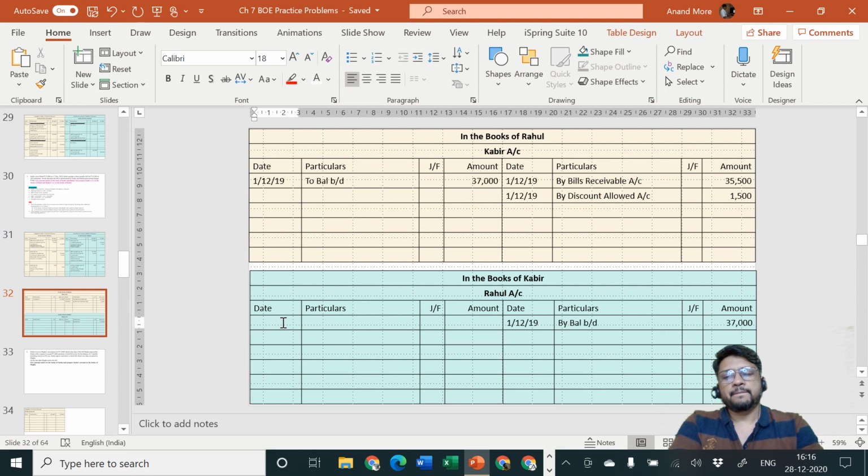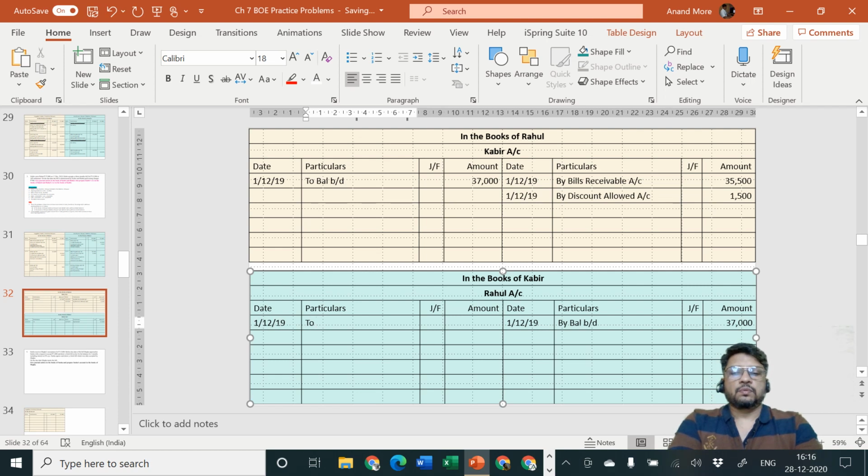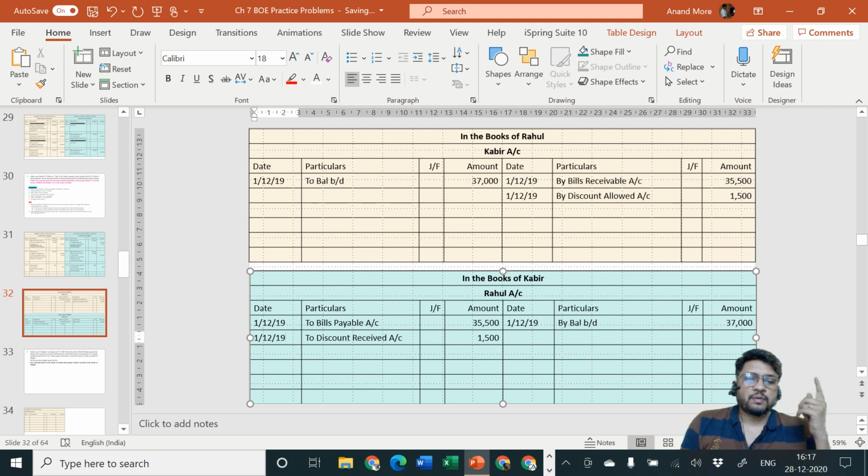So here you will specify date is 1st of December 2019, to bills payable account 35,500 and 1,500 to discount received account. Sir, but discount received is income, credit all incomes and gains. So sir, it should be credited. Yes, discount received account should be credited, and discount received credited under the heading by Rahul. That means Rahul account debited under the heading to discount received. So first entry posting is over.